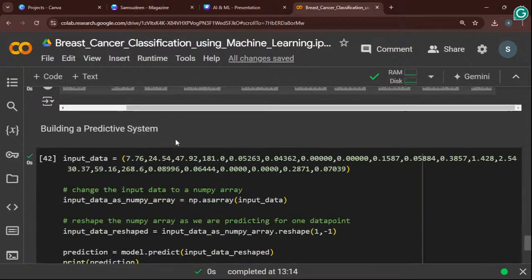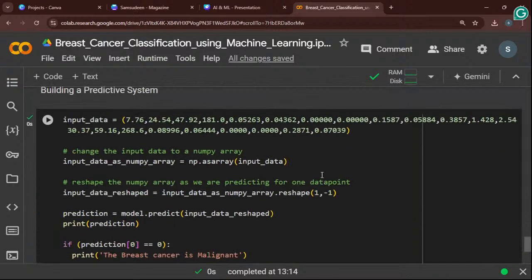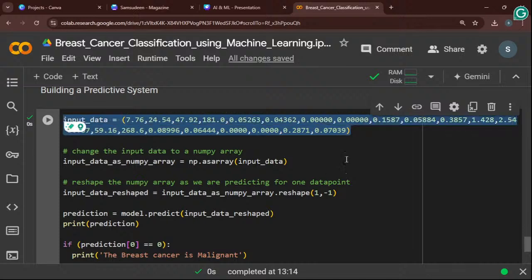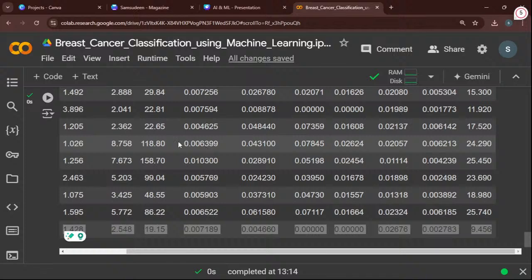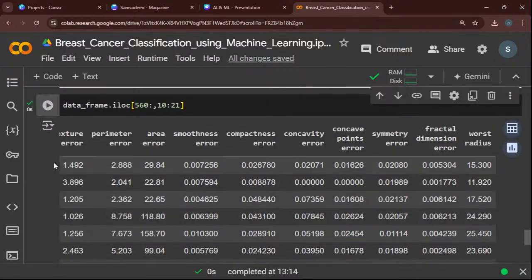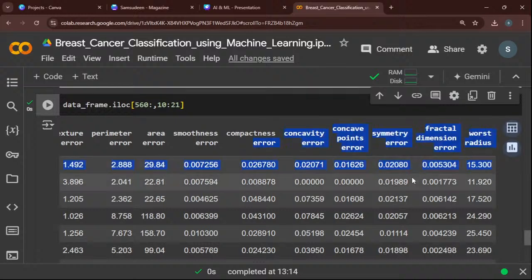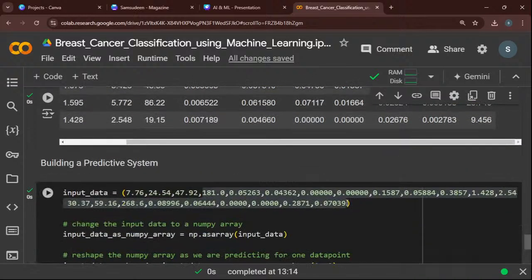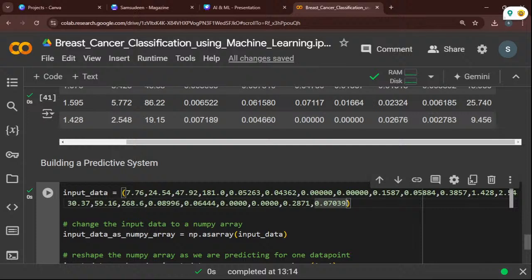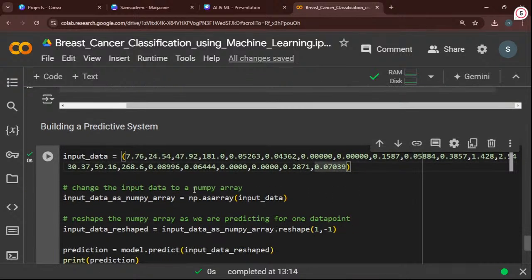Like a predictive system. So this is the prediction, and this is my input data. I am taking the data from my data set. Based on this input data, like the report range of this person, how the range of that person's disease is.